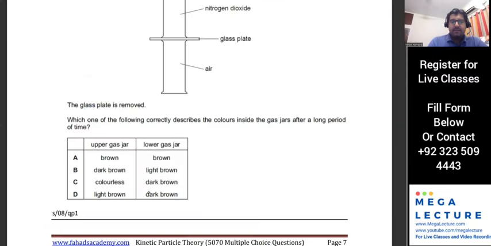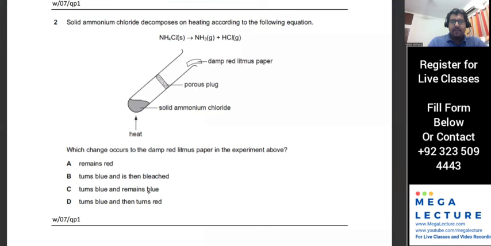Piston balloon wala, this is kind of the same. This one is also another, you get questions like these as well. So he's saying something is decomposing. This substance over here at the bottom decomposed, right? So it turned into NH3 and HCl. And we know the masses. This is 17, this is 36.5. Who's going to reach the litmus paper first? The gases would be produced at the bottom. Ammonia is going to travel faster, right?